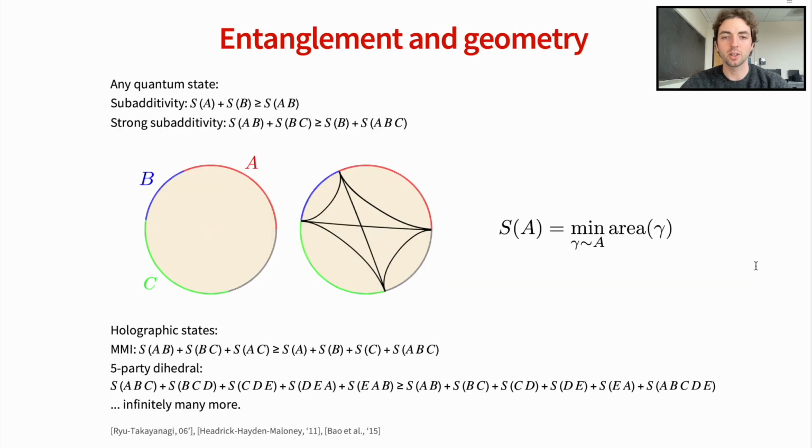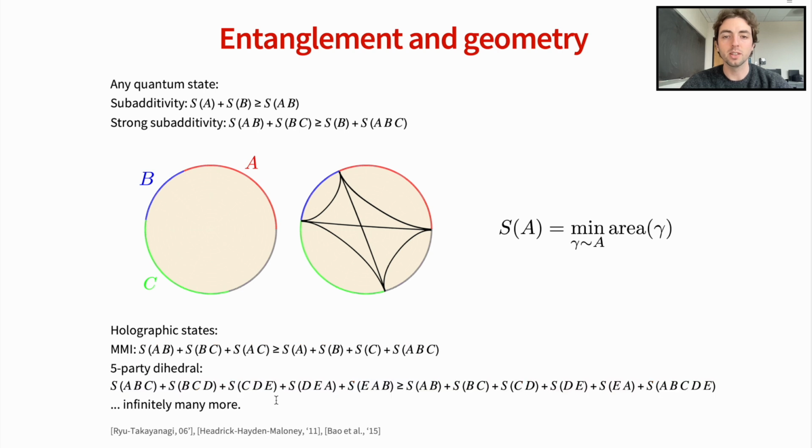A central question in holography is to understand how the bulk geometry is encoded in the entanglement structure of the boundary state. Geometric states that are dual to classical smooth spacetimes are more constrained than general states in quantum mechanics. The entropies computed by the Ryu-Takayanagi formula are known to obey an infinite set of inequalities.